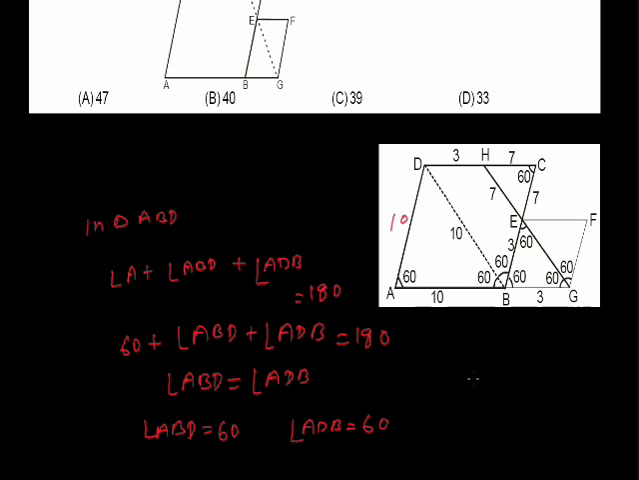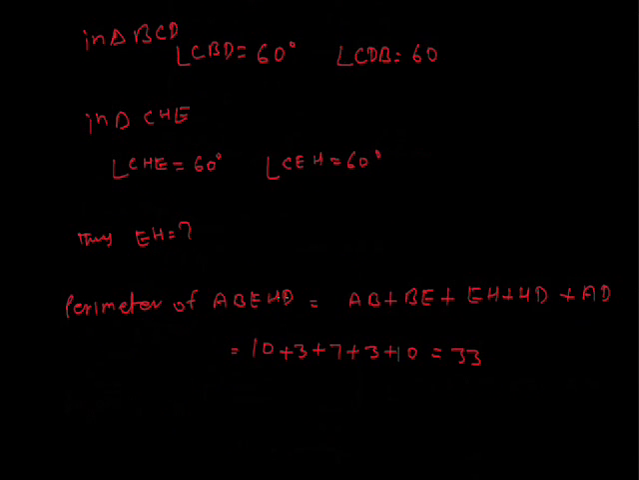In triangle BEG, BE is 3. We wanted to find the perimeter of ABEHD, which will be equal to AB plus BE plus HE plus HD plus DA. So we put in these values. AB equals to 10, BE equals to 3, EH equals to 7, HD equals to 3 and DA equals to 10. The total perimeter is 33. Now we see the next question.